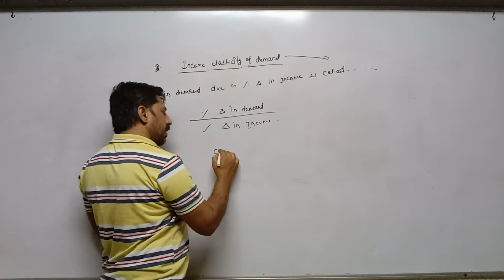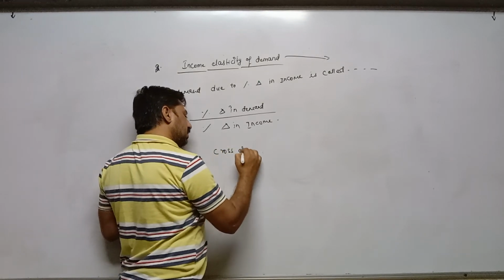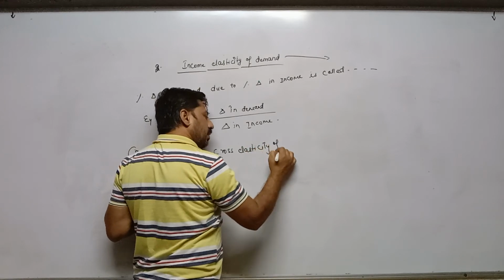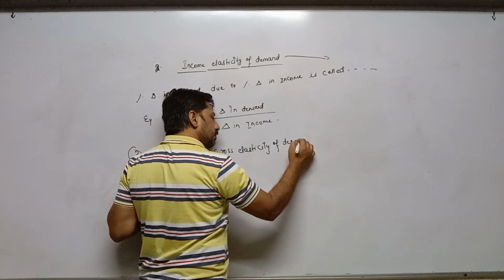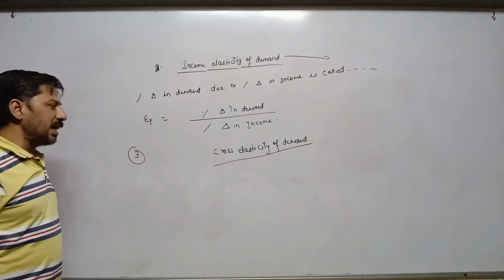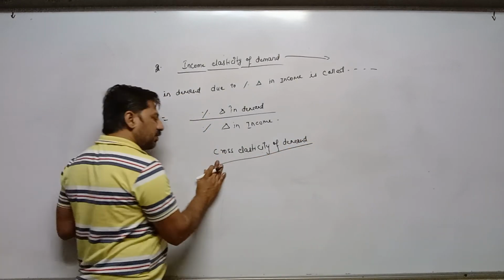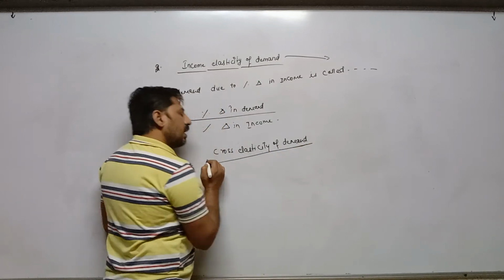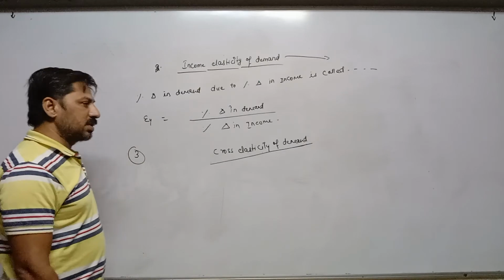cross elasticity of demand. In case of cross elasticity of demand, we have to take price and demand, but price of one good and demand of another good.